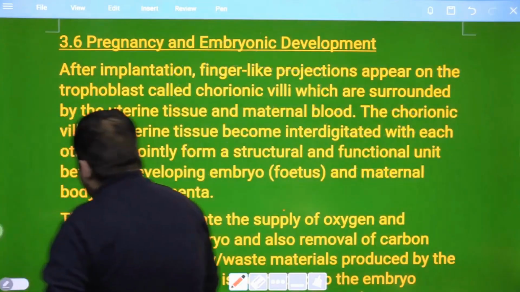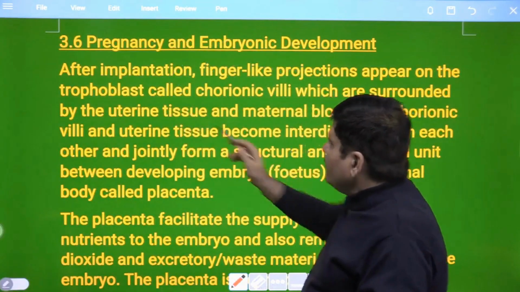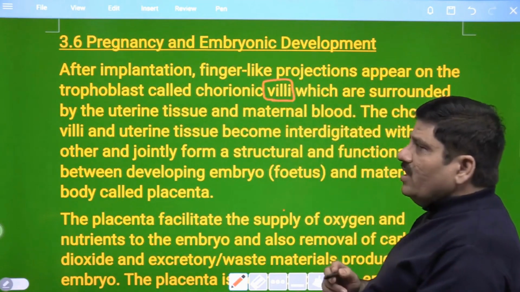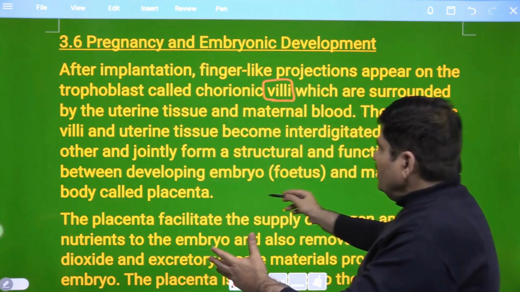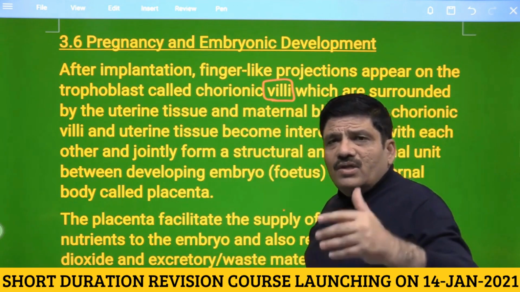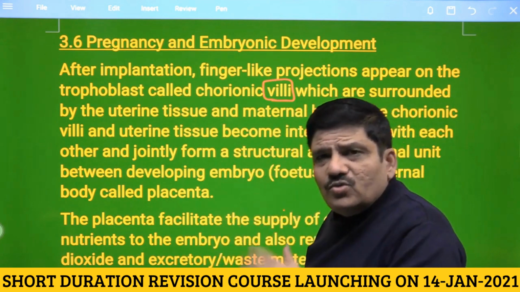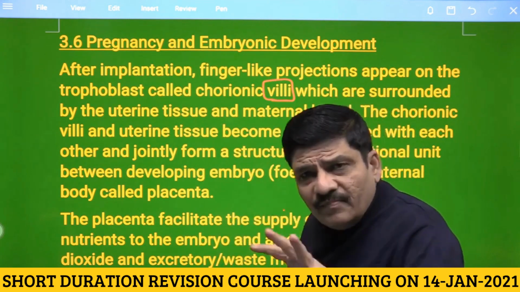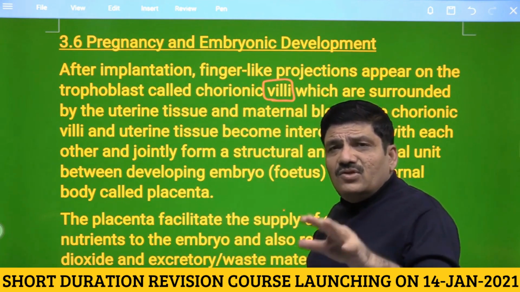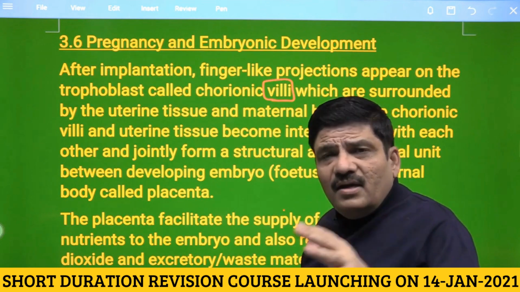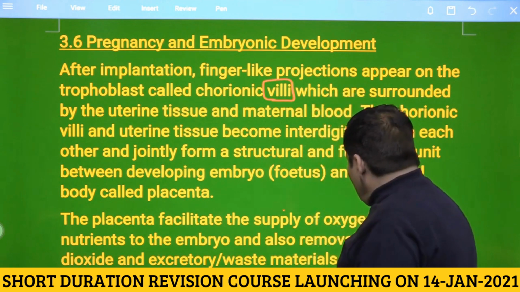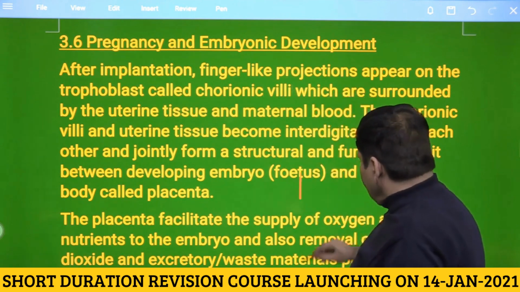Now again, going back to your NCERT, this is what the NCERT is saying, and we now know what the chorionic villi are. What is the meaning of chorionic villi? And when we talk about the formation of the placenta, I have elaborated that along with the chorion there is the allantois as well. The maternal tissues are later lost, and the chorionic villi are bathing in the maternal blood, which means that the efficiency of transport between the maternal and fetal tissues is increased, and this type of placenta is called hemochorial. Now moving further to the next paragraph.